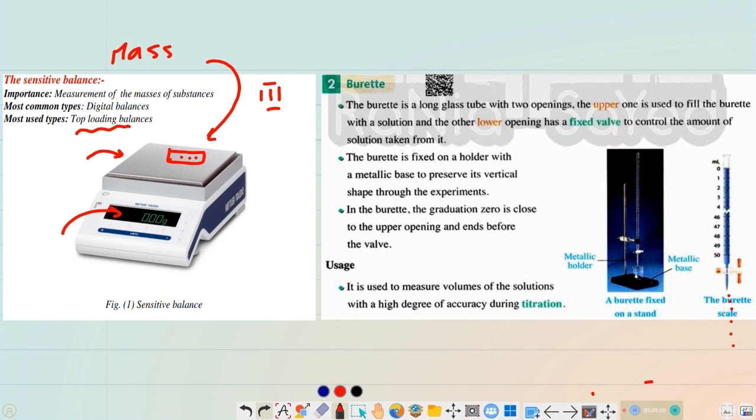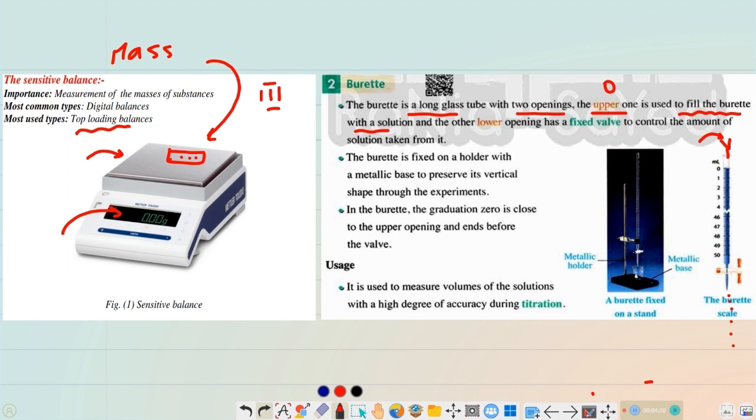So the burette is a long glass tube with two openings. Near the upper one is the zero of the graduation. From the upper opening, we fill the burette with the solution. You pour the solution from the upper opening, and because it is a narrow opening, we use a funnel.